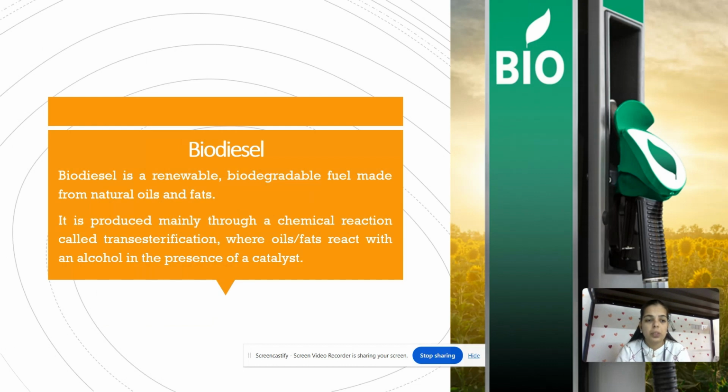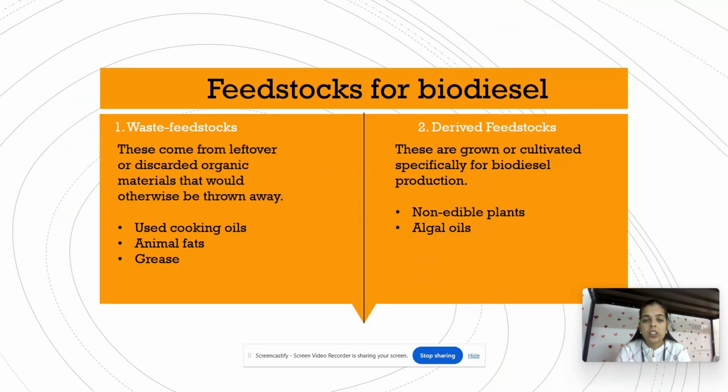So, what is biodiesel? Biodiesel is a renewable, biodegradable fuel made from natural oils and fats. It is produced mainly through a chemical reaction called transesterification, where oils and fats react with an alcohol in the presence of a catalyst. So, what are the feedstocks for biodiesel? We can divide them into two parts. First is waste feedstocks, and second is derived feedstocks.